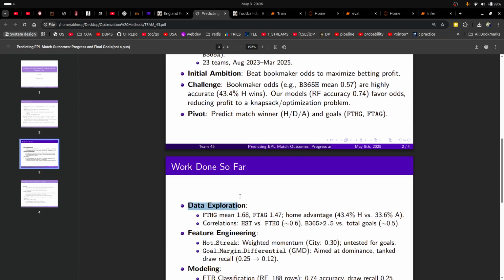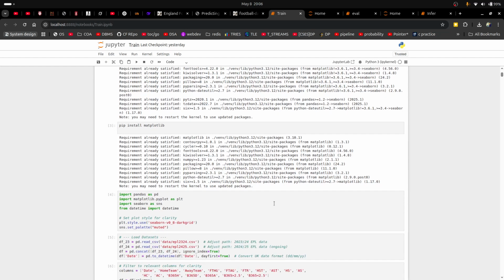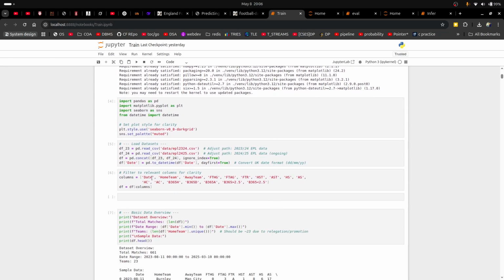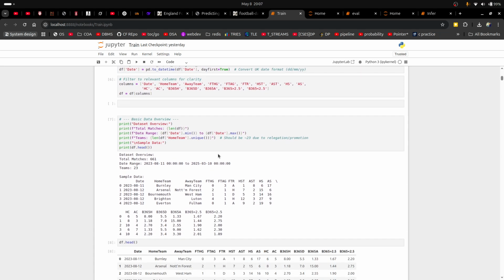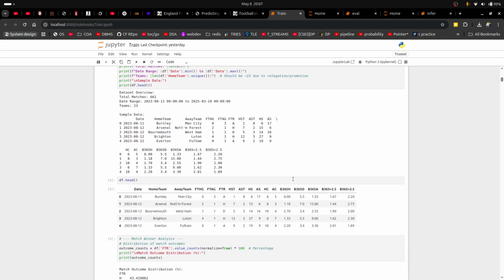So we performed basic data exploration. Let's look at that first. We installed the dependencies and we loaded the data sets into Python pandas data frames. And this is how the data looks. As you can see, these are the features: full time home goals, full time away goals, full time results, half time results, home shots, away shots, etc. And these are the bookmaker odds.